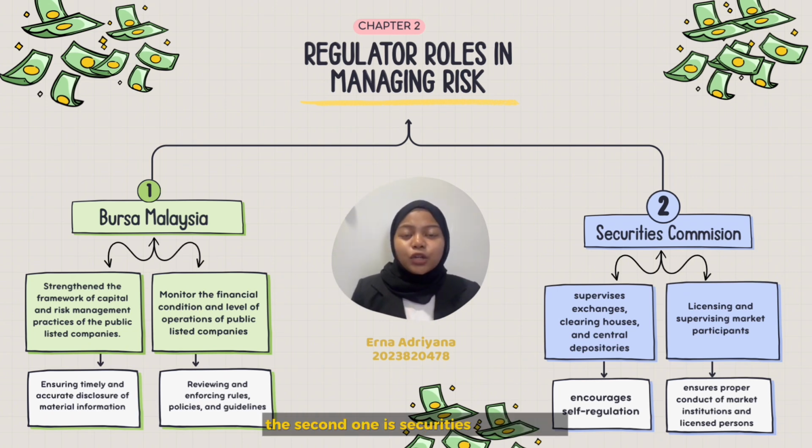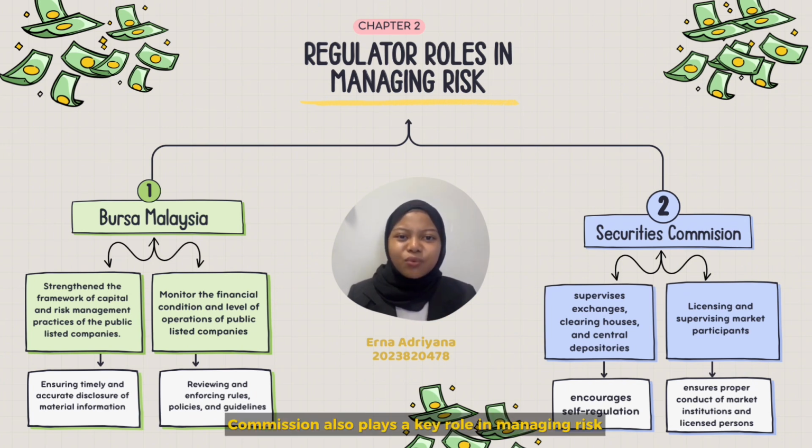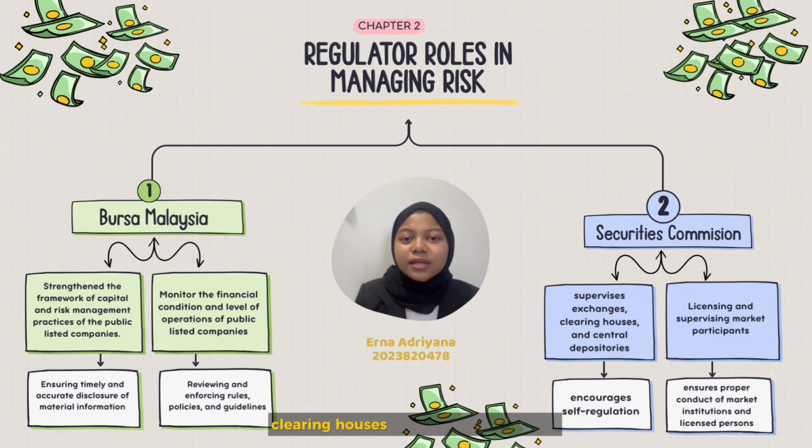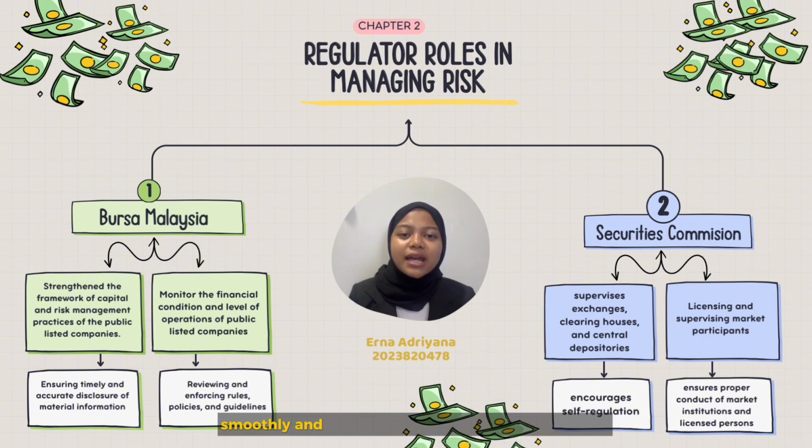The second one is the Securities Commission. The Securities Commission also plays a key role in managing risk and protecting investors. It supervises exchanges, clearinghouses, and central depositories to ensure the overall market system operates smoothly and securely. The Commission also licenses and supervises market participants, such as brokers and fund managers, to ensure they meet legal and professional standards. Furthermore, it encourages self-regulation, where market institutions take responsibility to follow ethical practices.